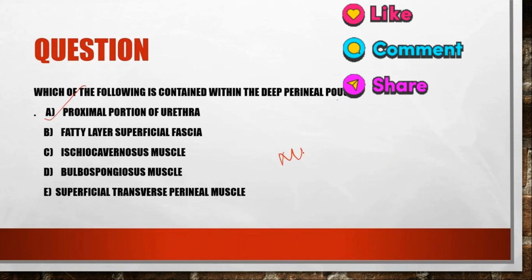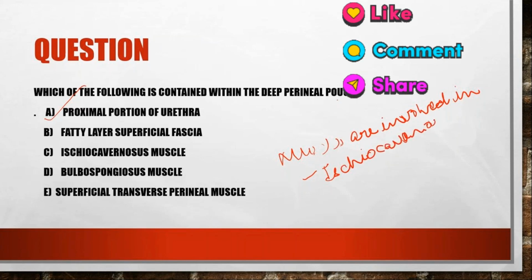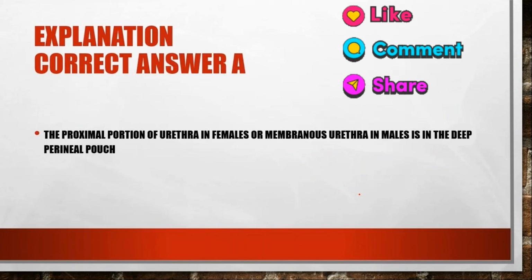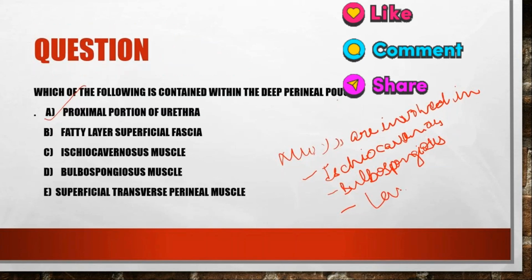And what are the muscles in the superficial and deep perineal pouch? What muscles are involved in the superficial perineal pouch? In the superficial perineal pouch: ischiocavernosus, bulbospongiosus. And what other name have you given? Bulbocavernosus, bulbospongiosus. And levator ani is of the deep pouch, no? Levator ani muscle. It is of the deep.